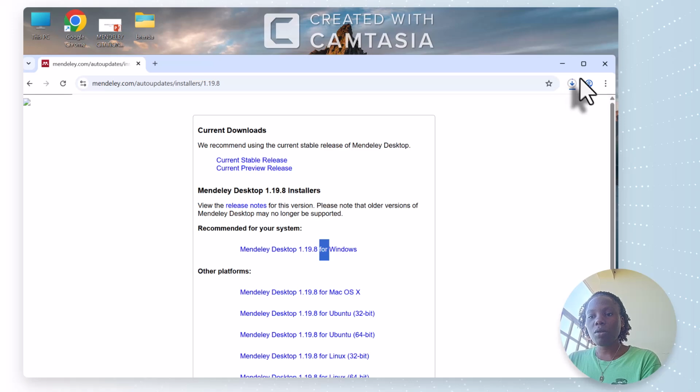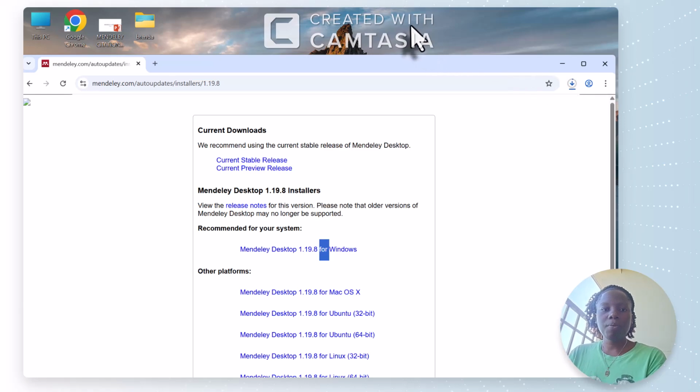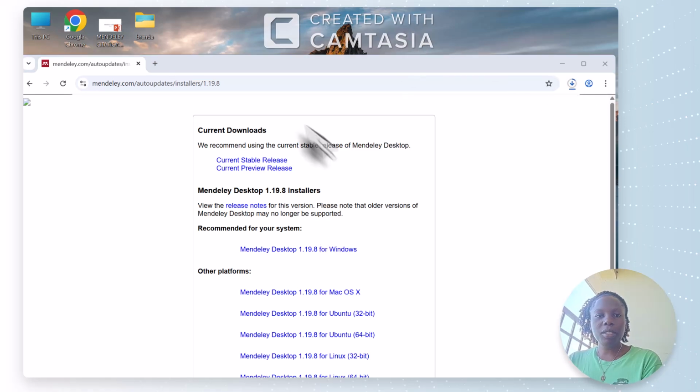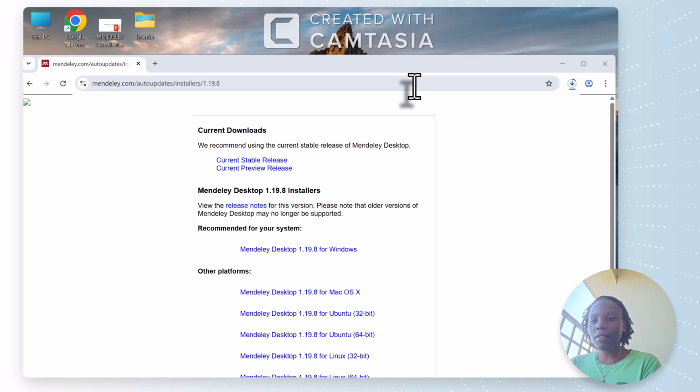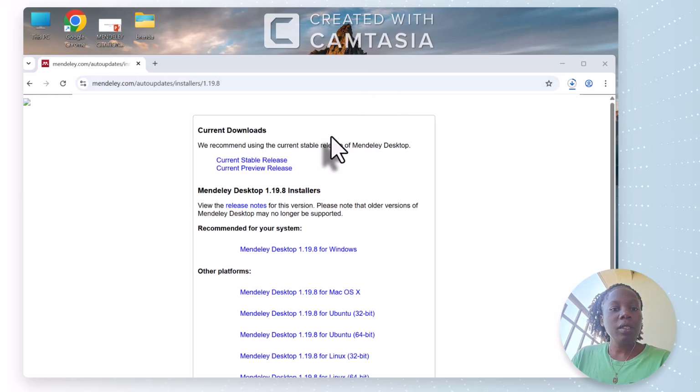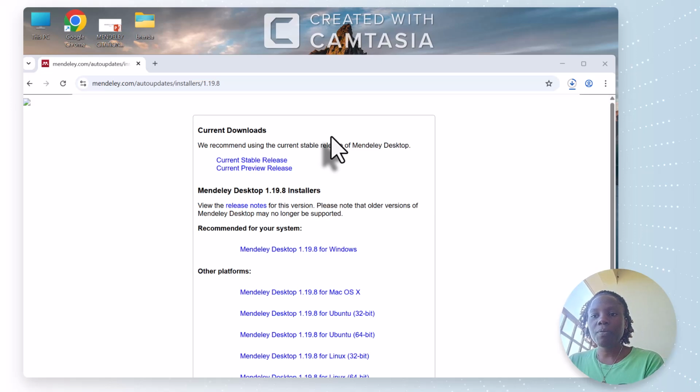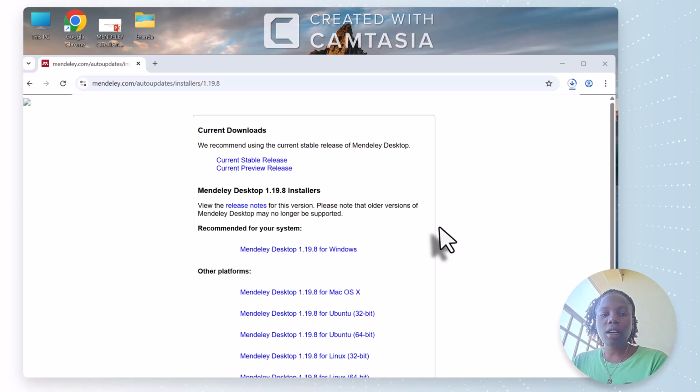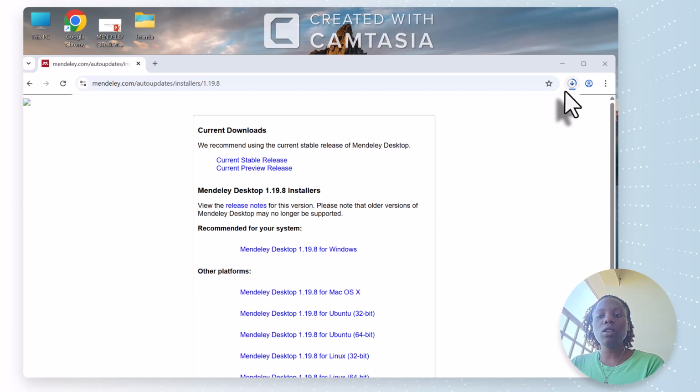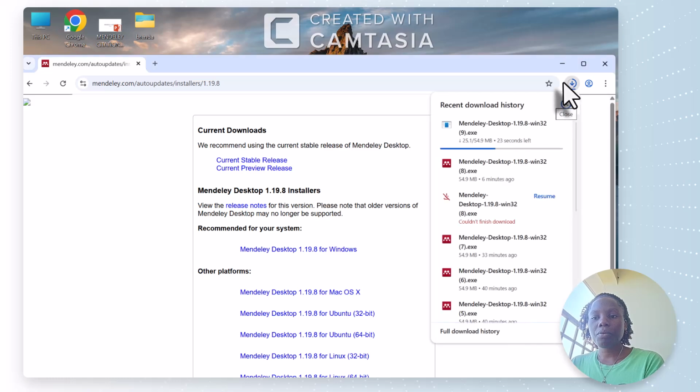Download in progress, so it is being downloaded. It depends on your internet speed. If the speed is so fast, it downloads very fast, but when the speed is slow, it takes a lot of time. So it depends on your internet. We shall give it time. You have to give it time so that it can download, or you download it before you start. So far it is still downloading.